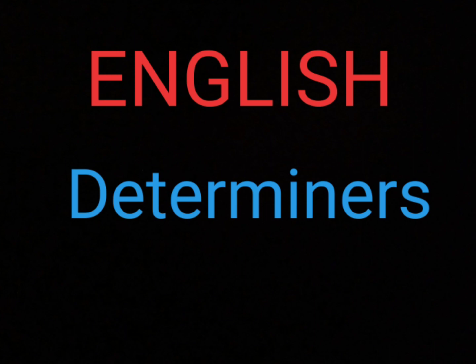Then the seventh determiners, the last one, WH determiners. Which, whose, what, when, where, why. These are the WH determiners. I mean to say, all WH words are WH determiners.